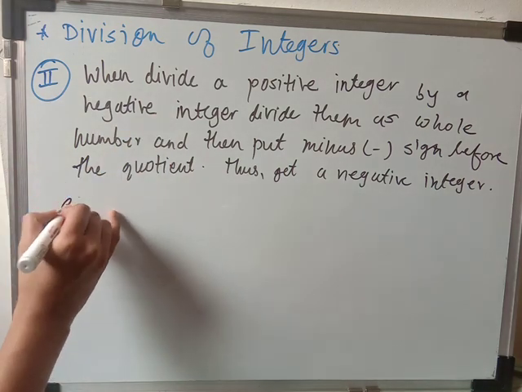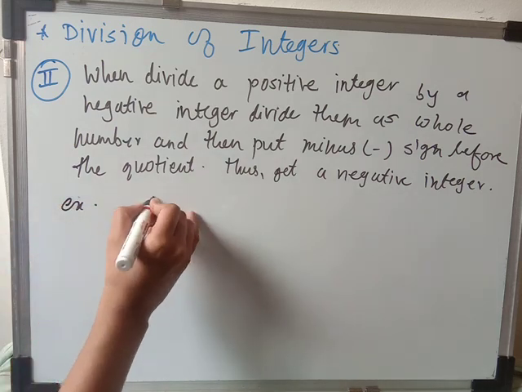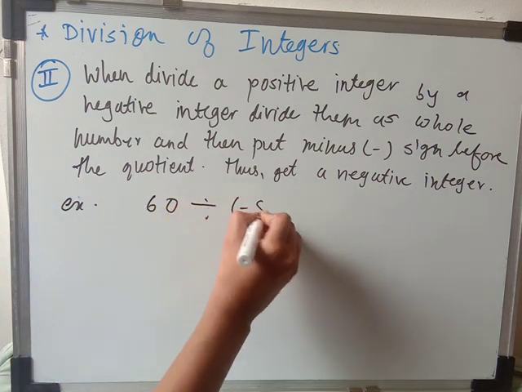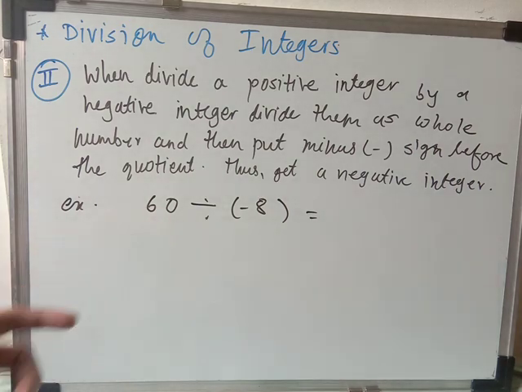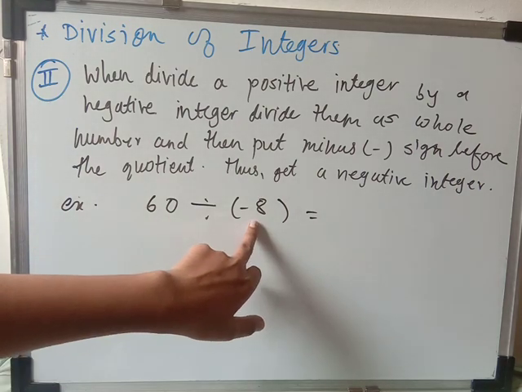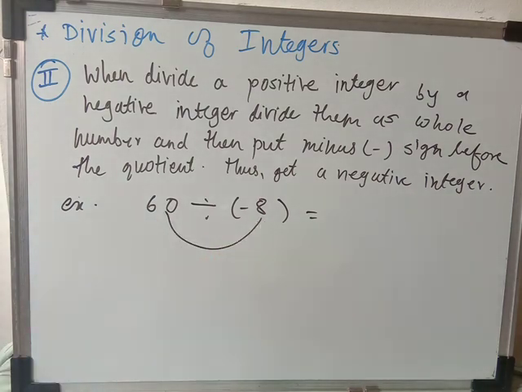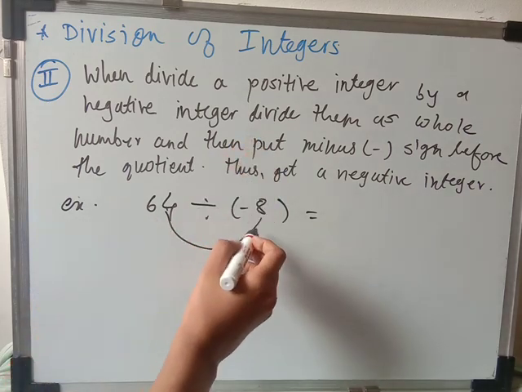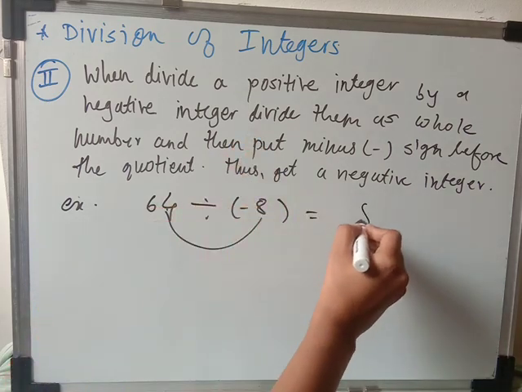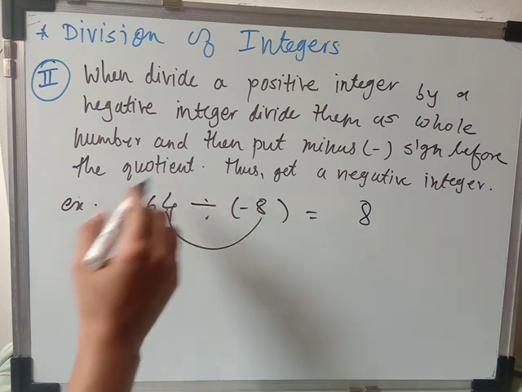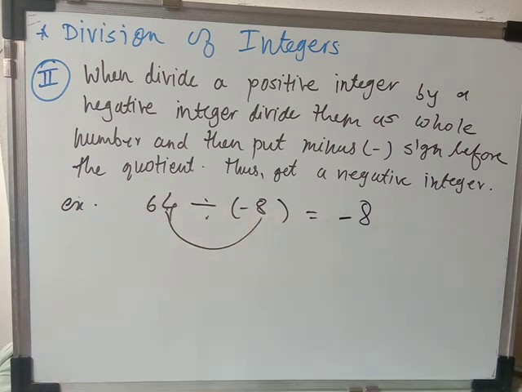For example, if I take 60 divided by minus 8. Here a positive integer is divided by minus 8, which is negative. So we have to divide them as a whole number. Sorry, here not 60, 64. We have to divide them as a whole number. So 8 8s are 64. Our answer will be 8. But after that we have to put the negative sign, because we are dividing one positive and one negative integer, and this is the rule of the integer when you are dividing the integers.